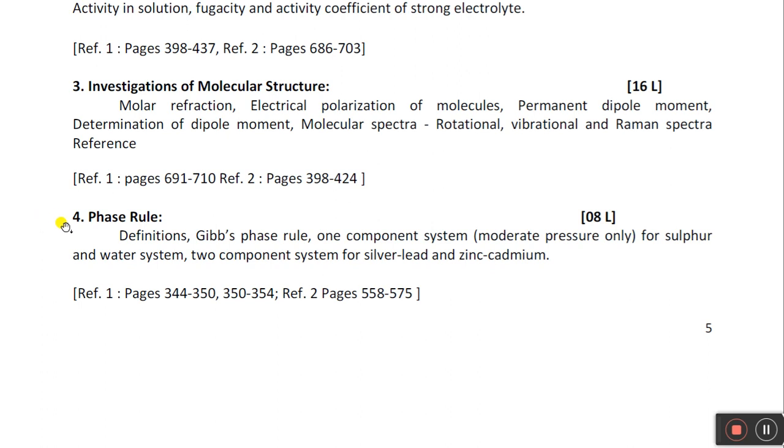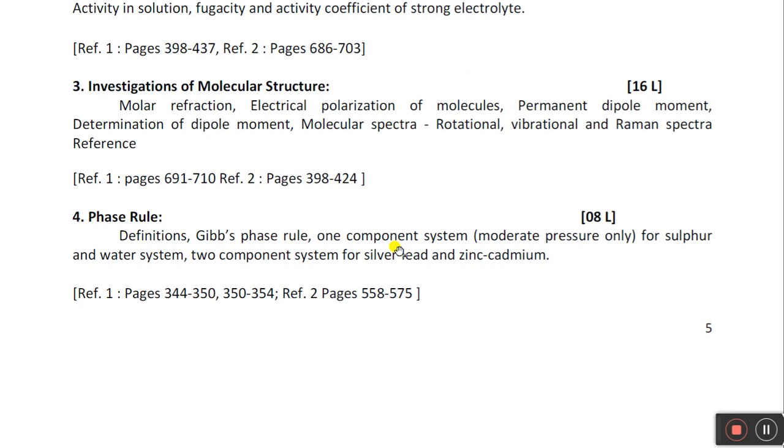Now let us move to the last chapter. The last chapter is the phase rule. What do you mean by phase? We know matter exists in solid, liquid, and gaseous form. These are the three phases. How phases are interlinked with each other is what we are going to learn in our syllabus. What is meant by phase, what is meant by system, what is meant by components? These are basic concepts associated with the phase rule. The phase rule was proposed by the scientist Gibbs.